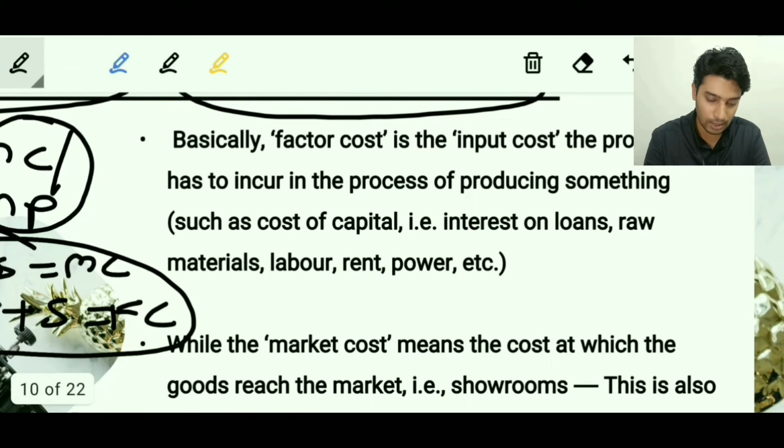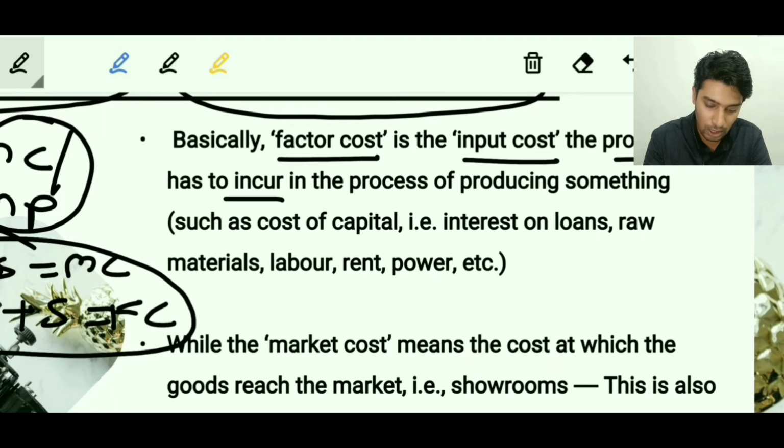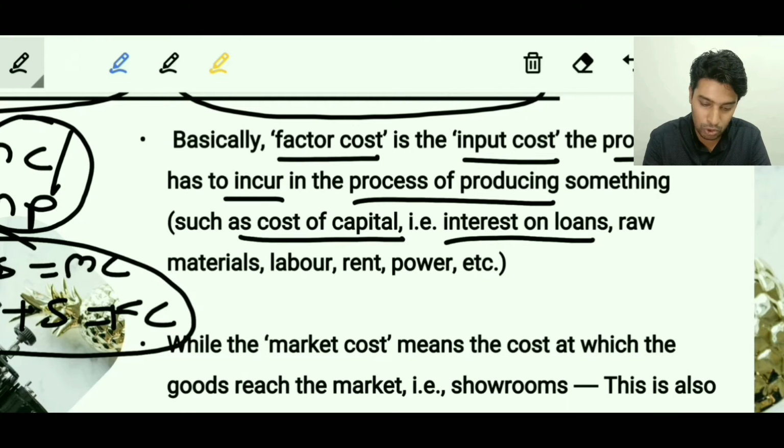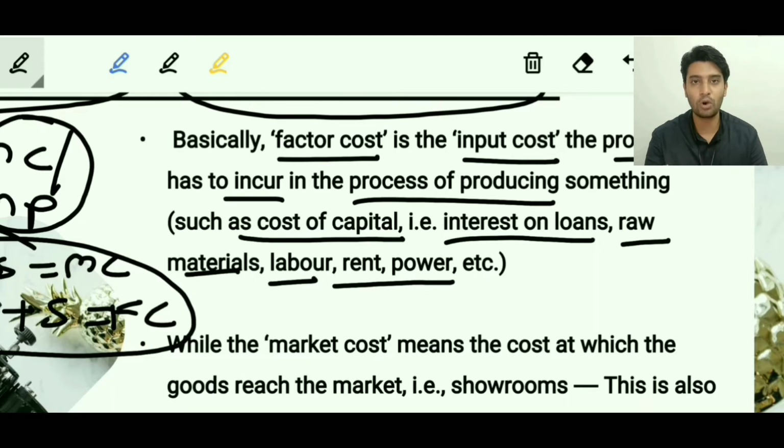The first point says that the factor cost is the input cost of the producer which he has to incur in the process of producing something, which involves the cost of capital, the interest on the loans, the raw materials and the labor, the rent and the power. All this cost plus the profit which he wants from the product is added, and the factor cost is decided.